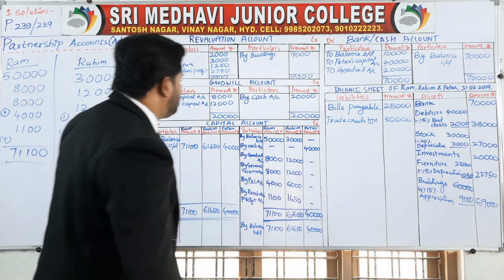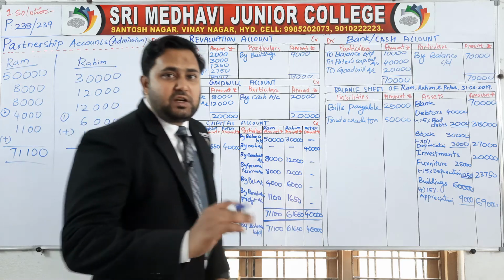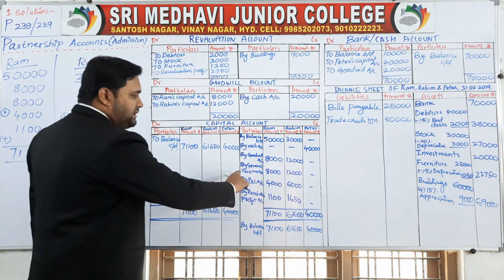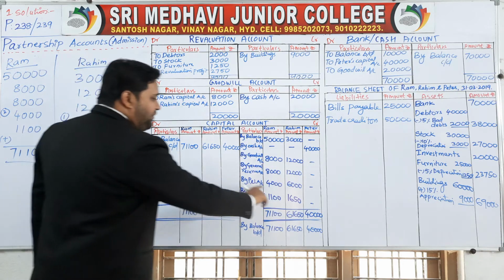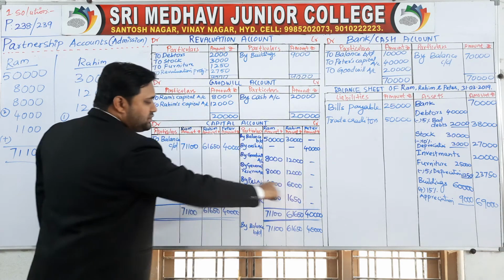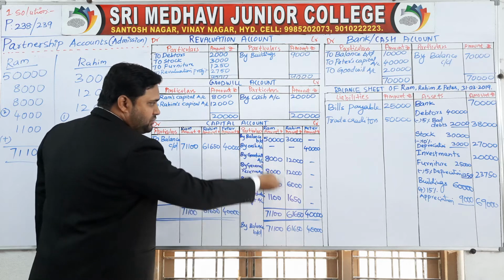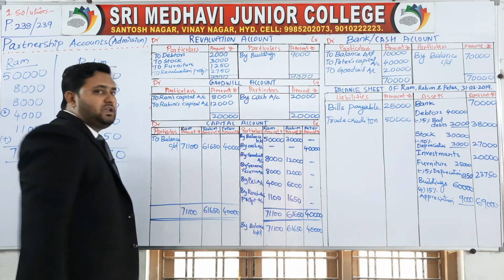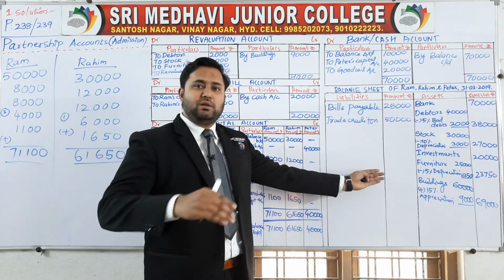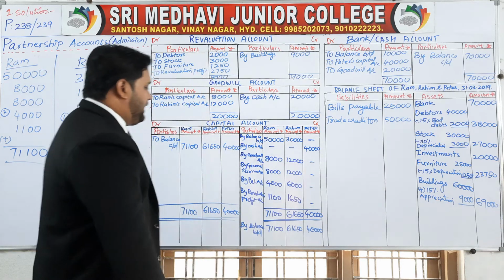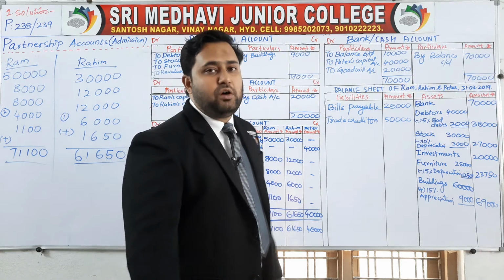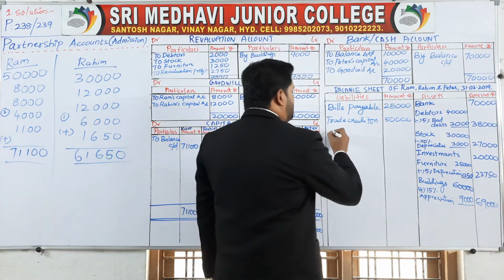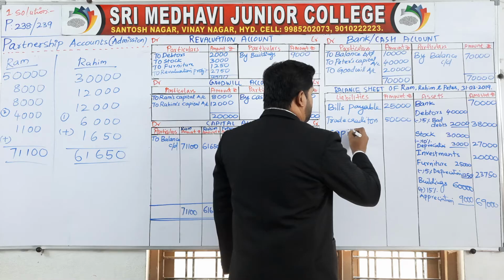Now complete the liabilities. In the liabilities, general reserve is given, which is already distributed. General reserve distributed. Don't write in liabilities. Profit and loss account is given, already distributed to the partners. Profit and loss account, 4,000 given to Ram, 6,000 given to Rahim. So don't write in liabilities. Whatever you are giving, don't write here. And also revaluation profit and all other assets you have given to them. Now what is left over is capital accounts of three partners.